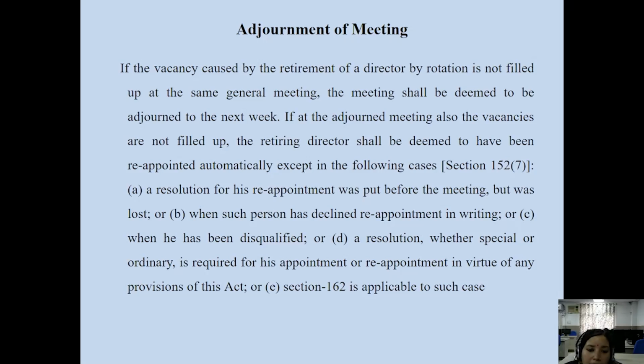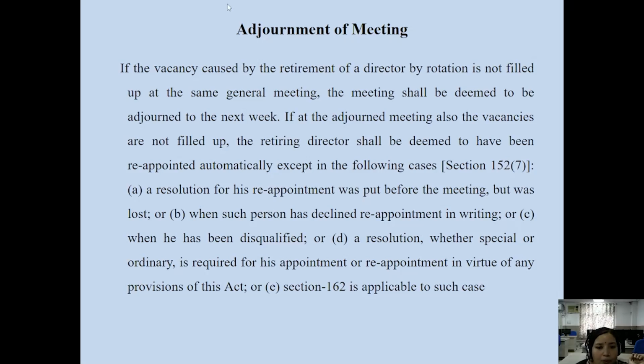Next, when a person has declined reappointment in writing, saying I wish not to continue anymore as a director of the company, in that case the company does not reappoint him, because he has already given a dissent in writing of not continuing as a director. He has clearly explained that he is not interested in continuing with the company.